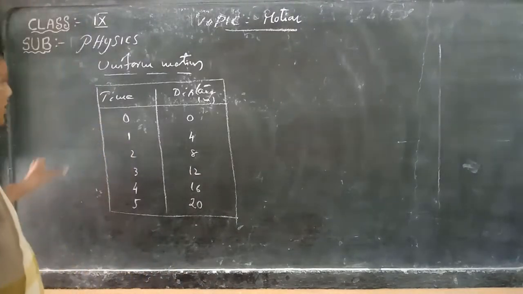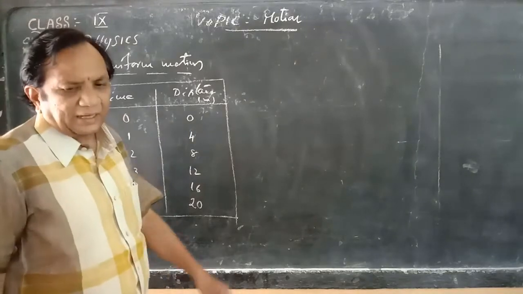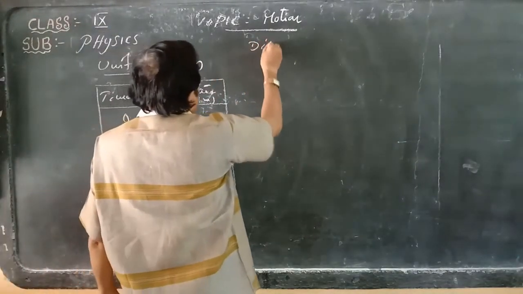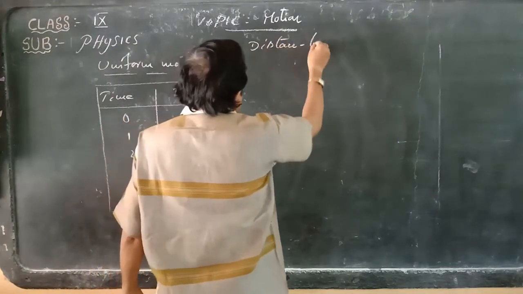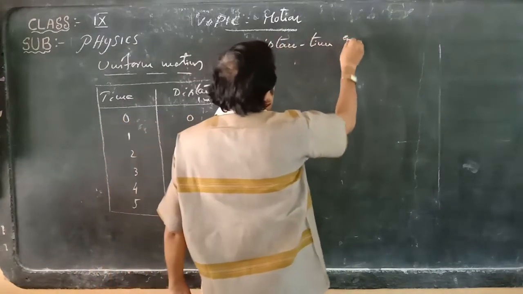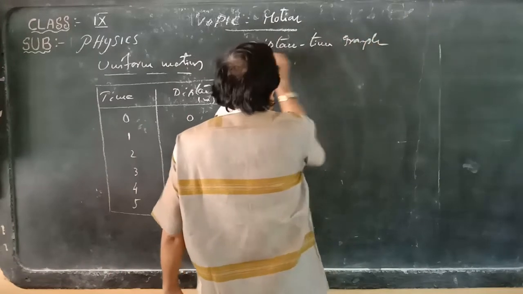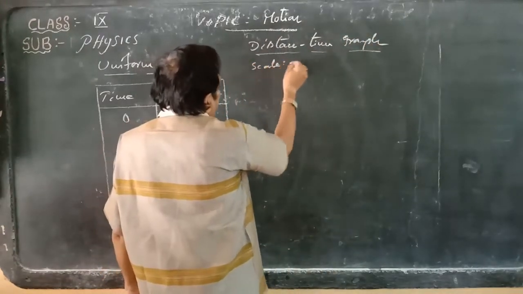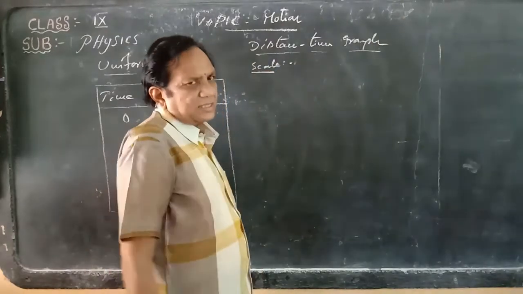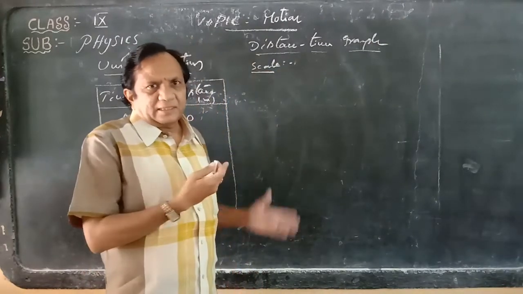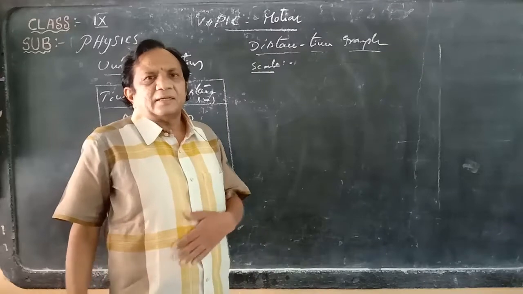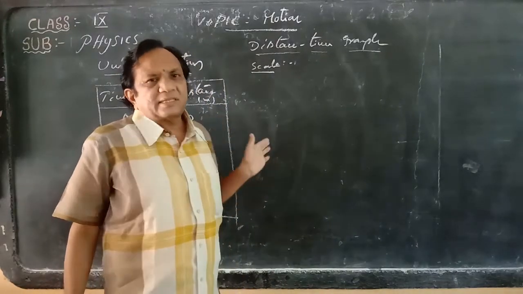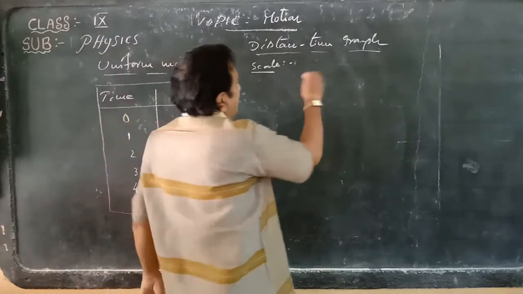That we have to consider on a graph. It is a graphical representation. It is the distance time graph. We have to call it a distance time graph. In this, first, scale is important. For drawing graphical representations we have to use scales, with x axis and y axis.